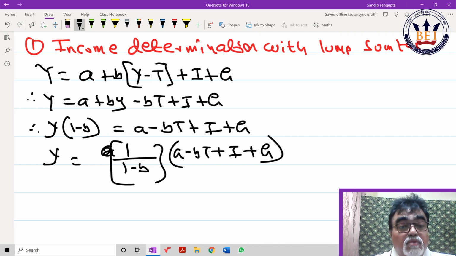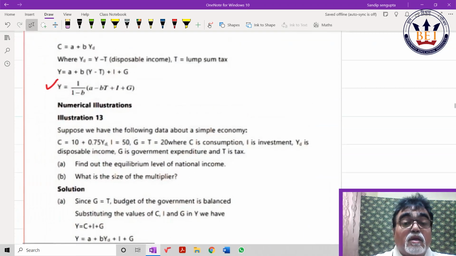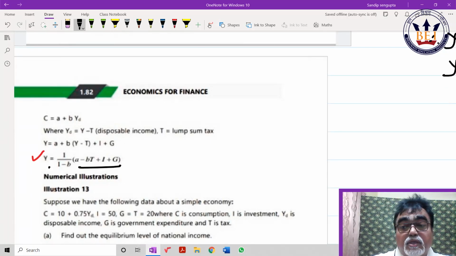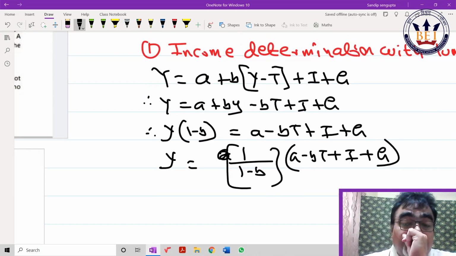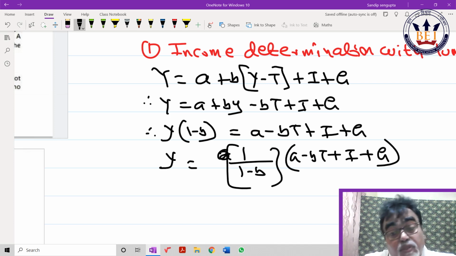Now let's see what the study material has given. Income determination, lump sum tax. Check: 1 minus b, a minus bT. This I have shown you. If a student takes care this way with the deduction, the mathematical sum won't be a problem. You should know the deduction.